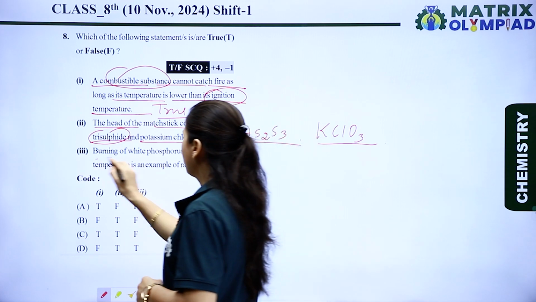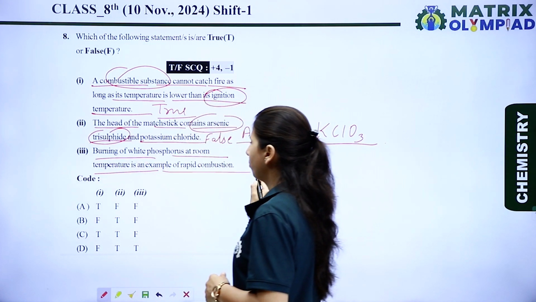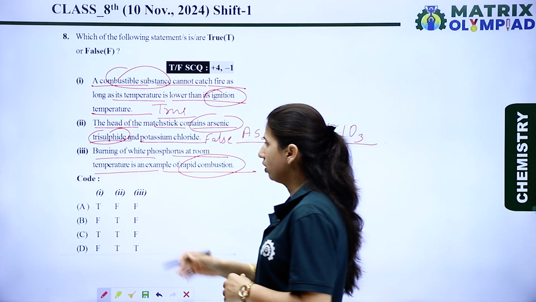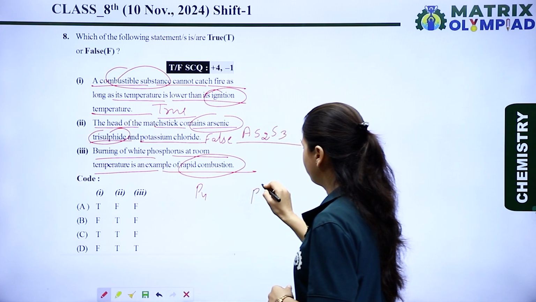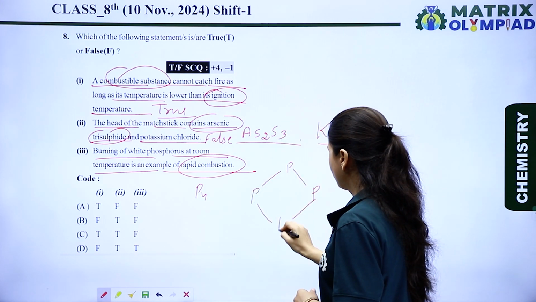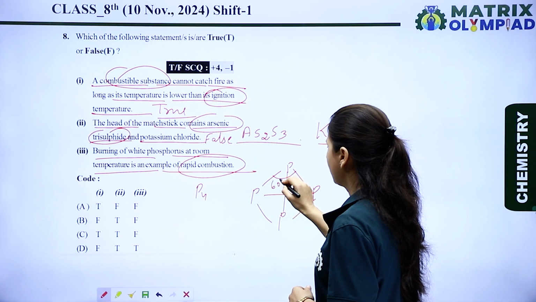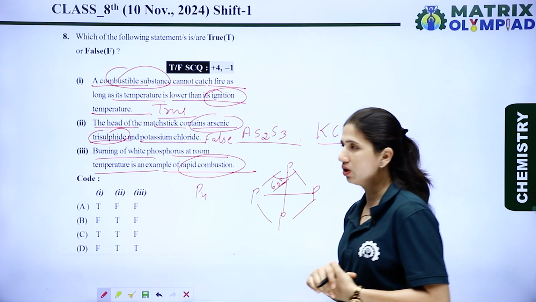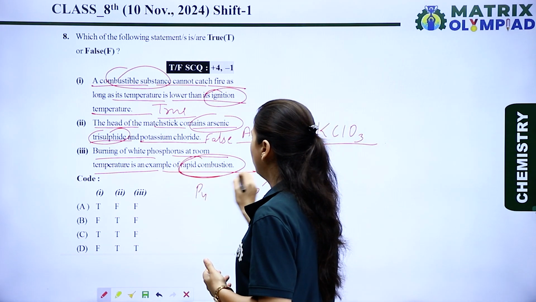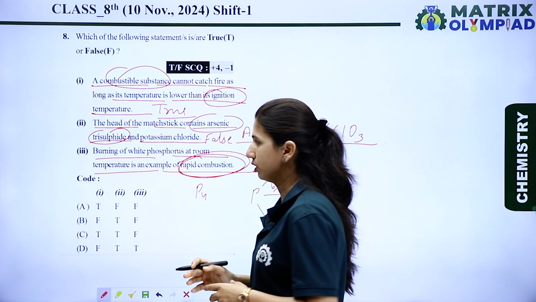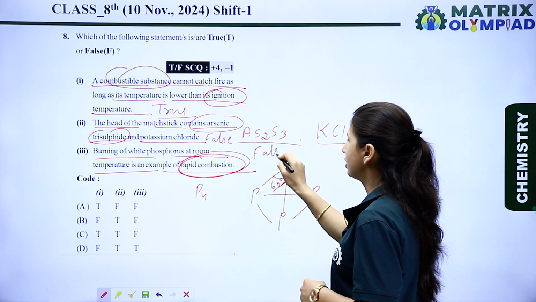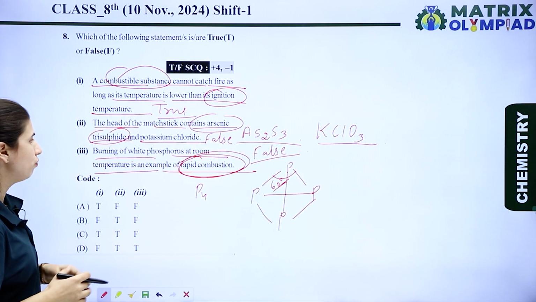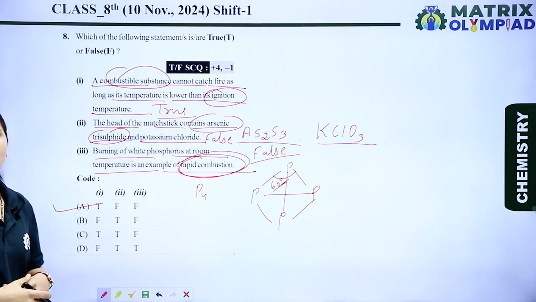The next is, burning of white phosphorus at room temperature is an example of rapid combustion. No, it is not an example of rapid combustion, because in white phosphorus P4, the phosphorus atoms are connected like this, and here the angle is only 60 degrees. Because of that, it is so much reactive and less stable. Because of its greater reactivity, it shows spontaneous combustion, not rapid combustion. So the third statement is also false. So the first statement is true, and the second and third are false. True, false and false. So option A is the right option for this question.